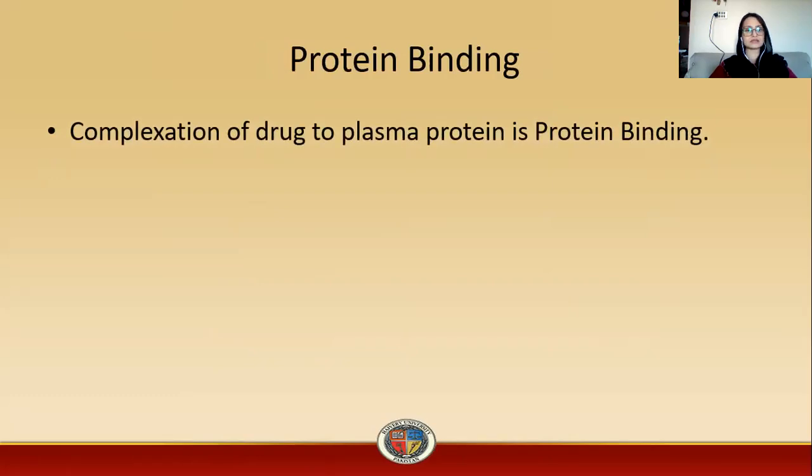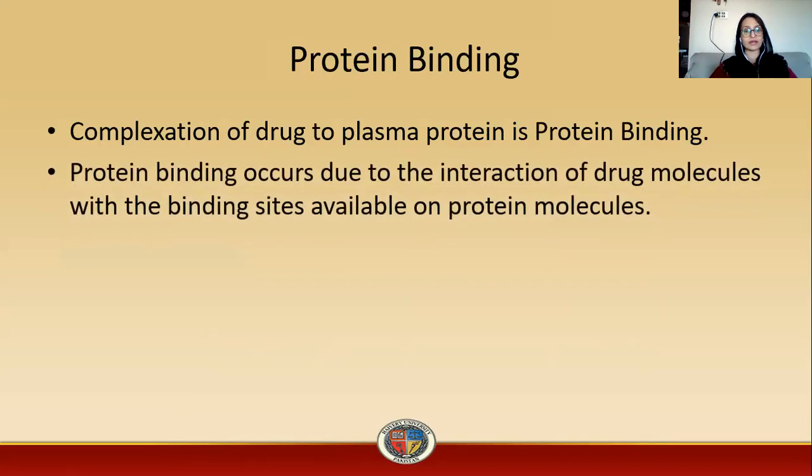Protein binding is the complexation of drug to plasma protein. What happens in protein binding? A protein molecule, that is plasma protein, binds with the drug. So it will form a drug protein complex, which is known as protein binding complex. Protein binding occurs due to interaction of drug molecules with the binding sites available on the protein molecules. So the drug will bind to the protein molecule at the binding site, which is assumed to be preformed, and the molecule which forms is known as drug protein complex.